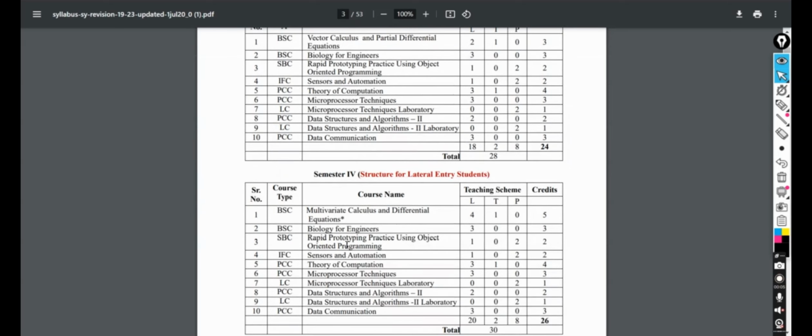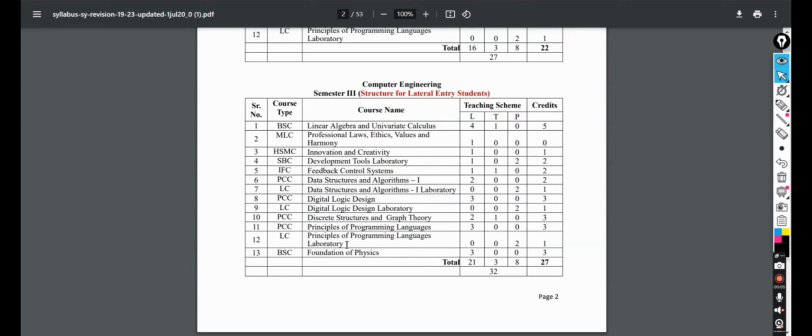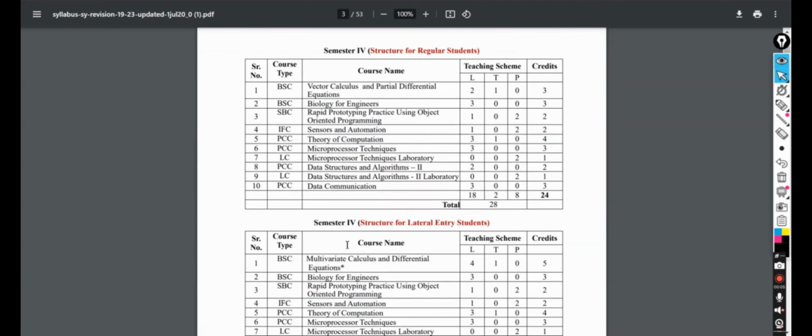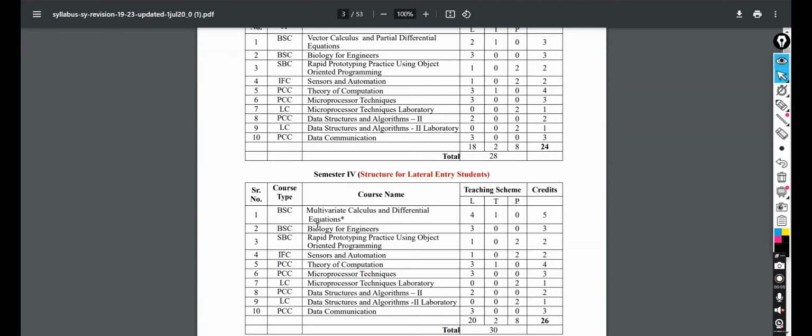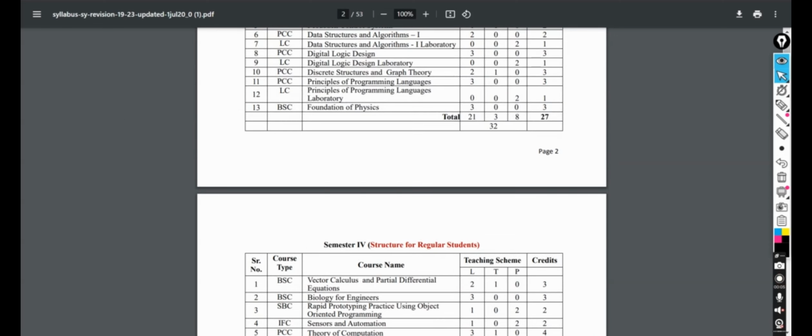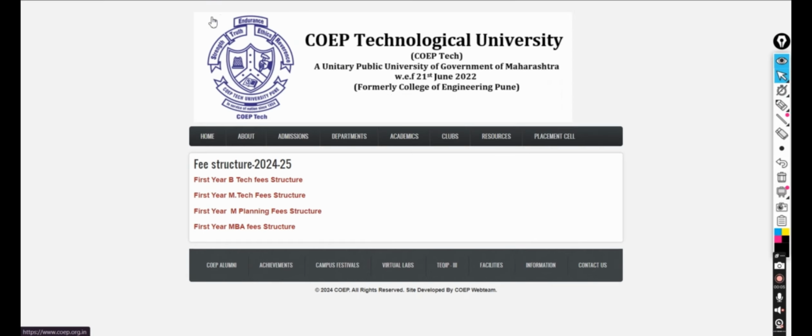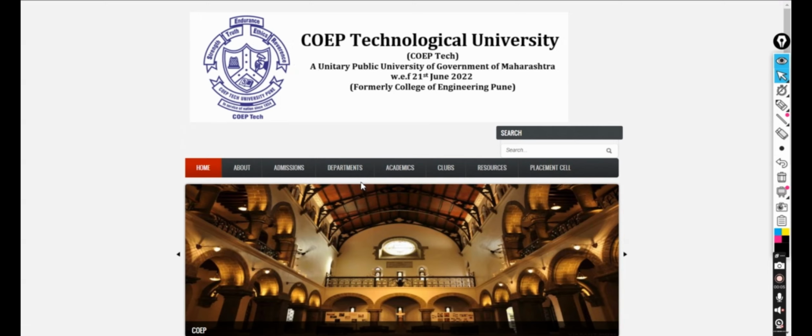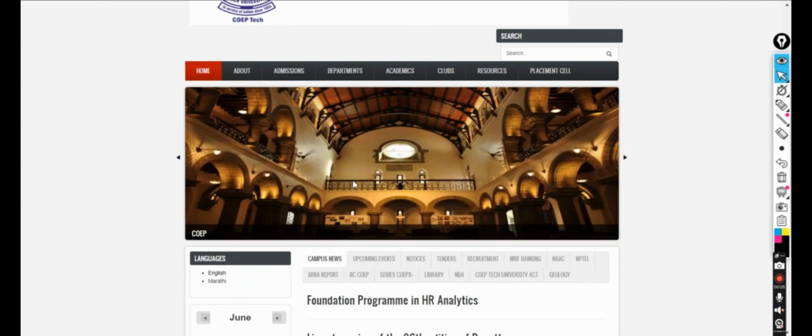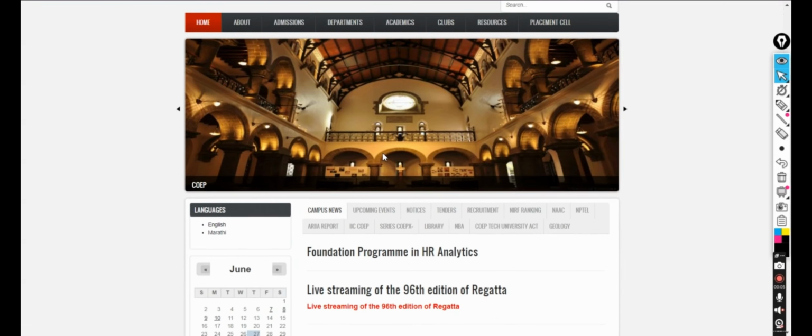You have to complete all 12, 13 subjects in each semester without failing and without getting any marks less, because COEP has a very tough curriculum, as I have told you earlier. If you lag behind, it's a big problem. So please always be on point, always be on your toes if you want to take admission to COEP.